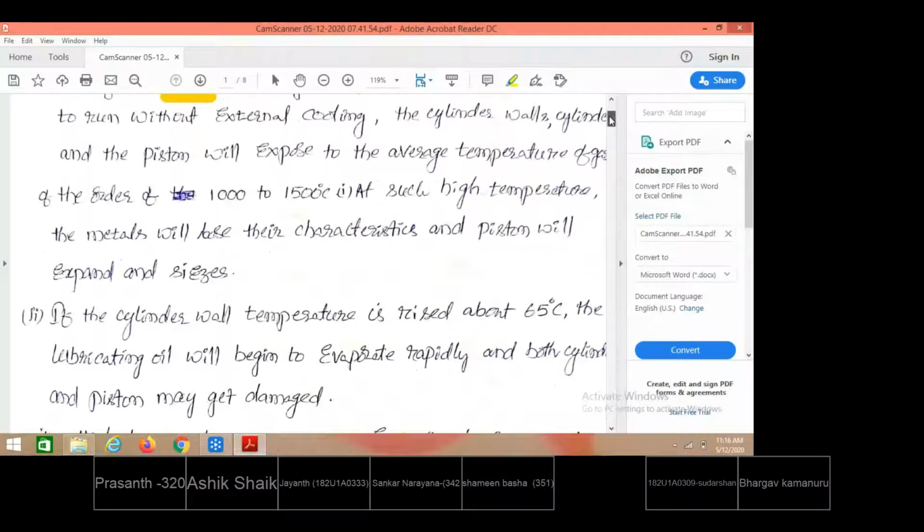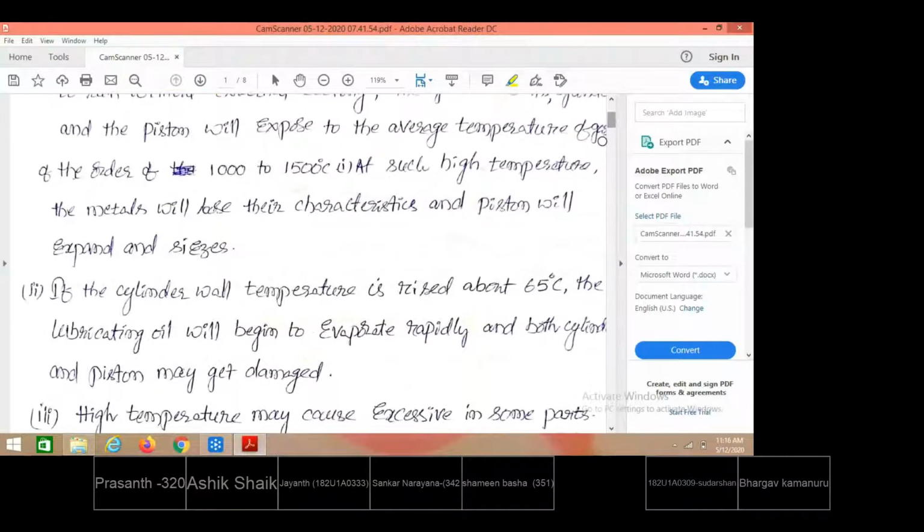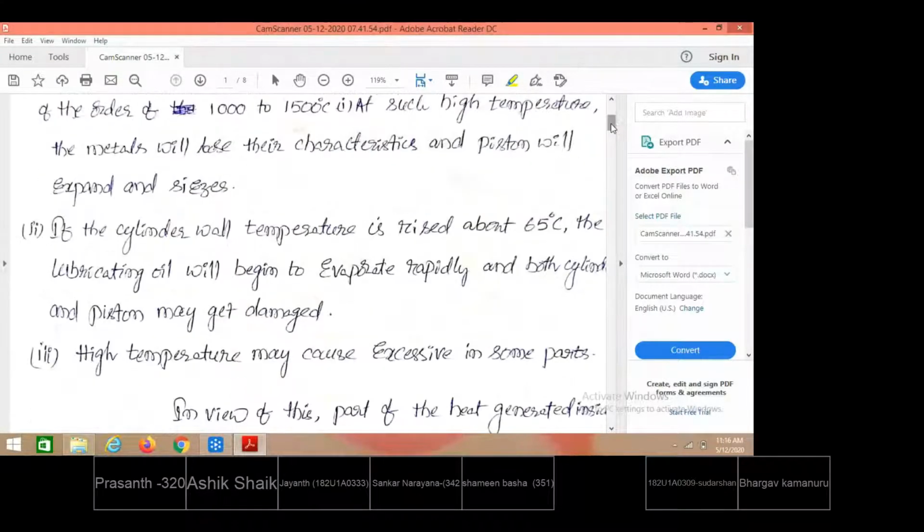In the case of IC engines, that is not the only reason. The engine is made up by assembling a number of individual components like crank, connecting rod, then piston, and the piston and connecting rod are connected through a pin called the gudgeon pin, crank pin, crankshaft. Like this, with many individual components, the total IC engine is formed.